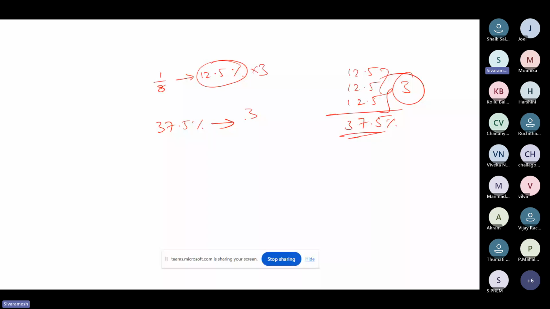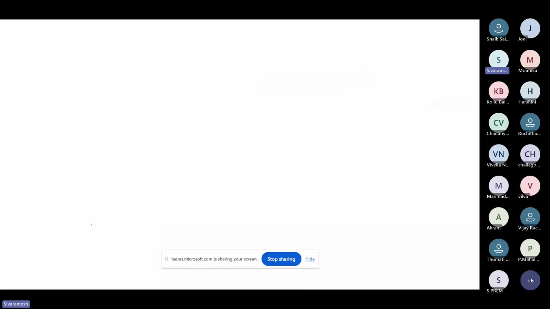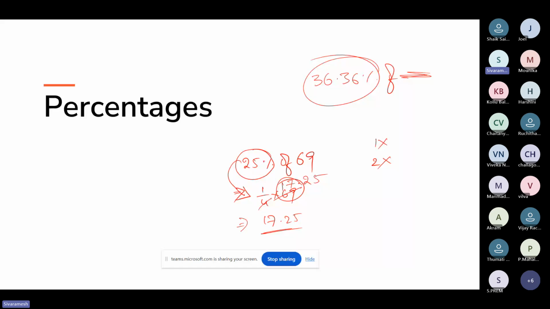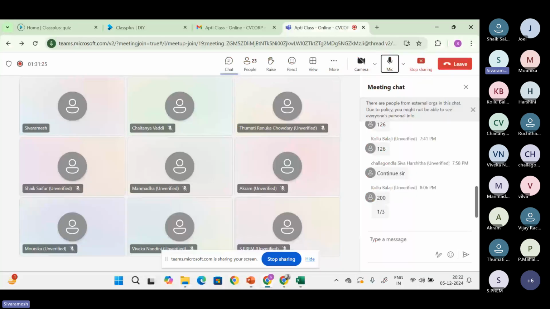Now what we'll do is, in just 5 to 10 minutes, we'll wind up the session with some kind of learning. I'll give you 2 to 3 minutes. You just need to revise all these fraction and percentage conversions. After revising, we'll unmute ourselves, everybody, and make sure that you don't have much disturbance.